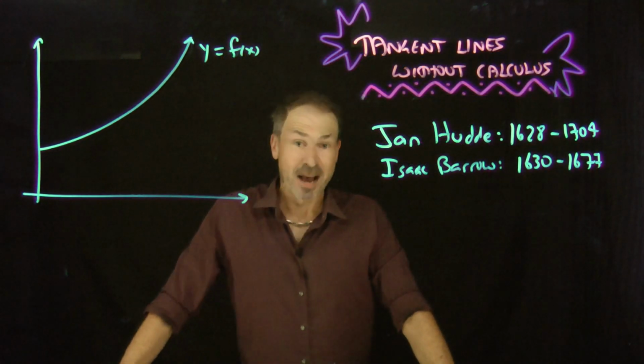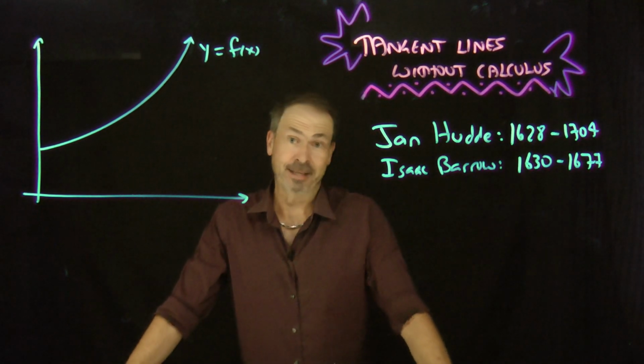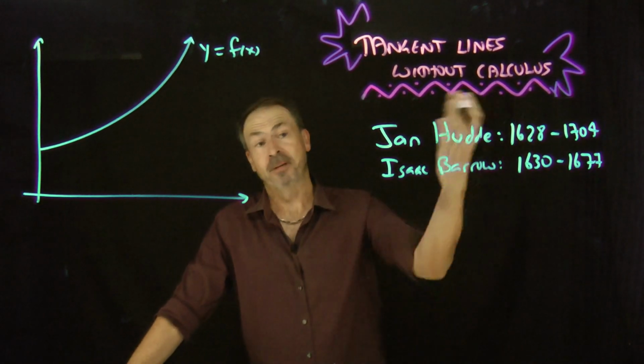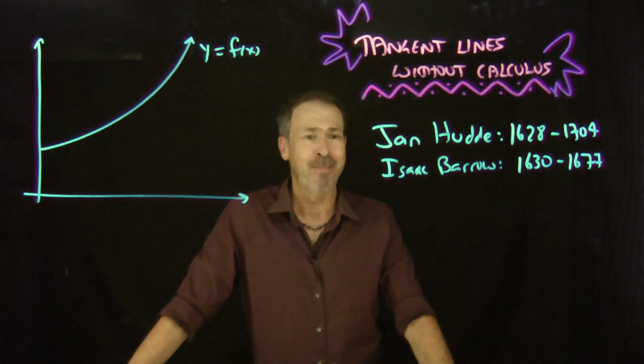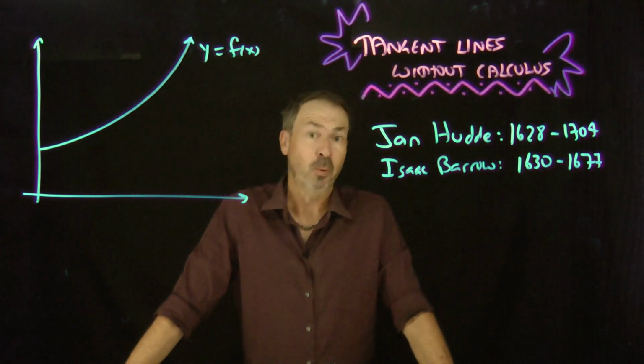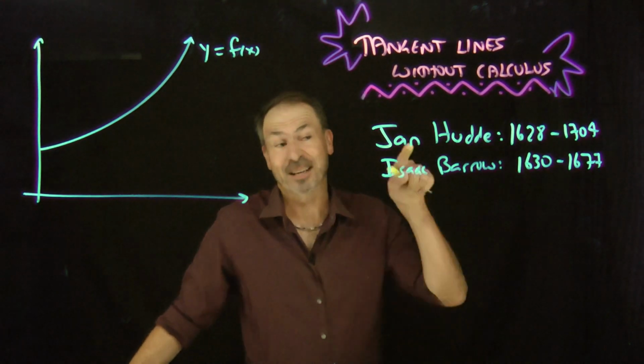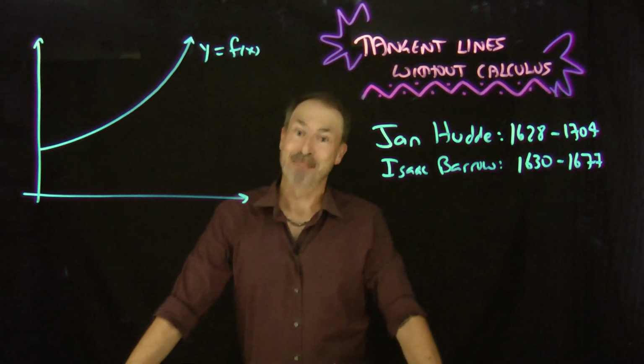During the 1600s, other mathematicians also played with Fermat's and Descartes' ideas. In particular, Dutch mathematician Jan Hudde, if that's how you pronounce his name, and Isaac Barrow, an English mathematician, were definitely playing with these things. And in fact, Isaac Barrow discovered something amazing.